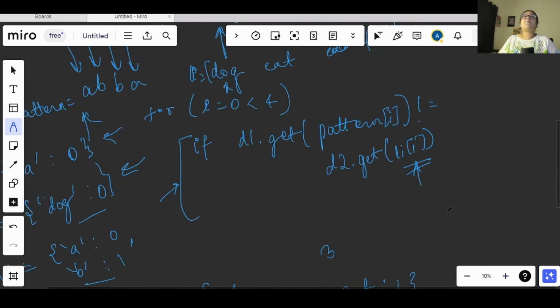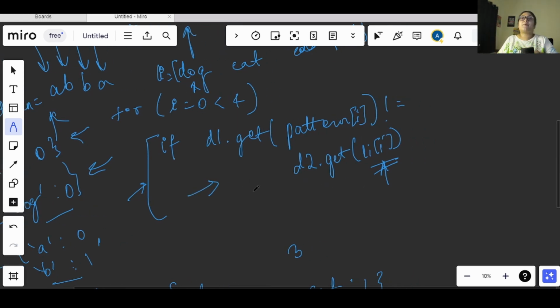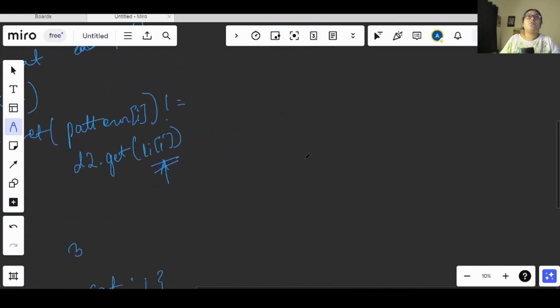Now if we write this condition before, what will happen? Let's do a fresh start. So d1 will start, and first we will check this condition. Right now our d1 is empty and d2 is also empty. We are using the get function here, so if the value does not exist in the dictionary, it will just return none, it will not show any error. Keep in mind, don't use the direct square brackets, otherwise it will show you an error that the key does not exist. So we will be using get here.